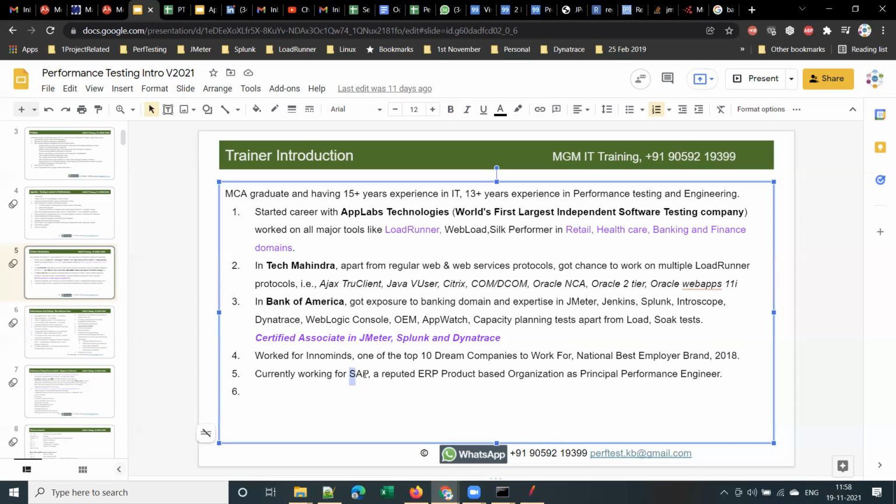From InnoMinds, I joined SAP Labs. Most of you may know this, right? It's a reputed ERP product-based organization. I worked as a principal performance engineer. After SAP, I worked for another product-based company called State Street. State Street is another financial services product-based company, right?